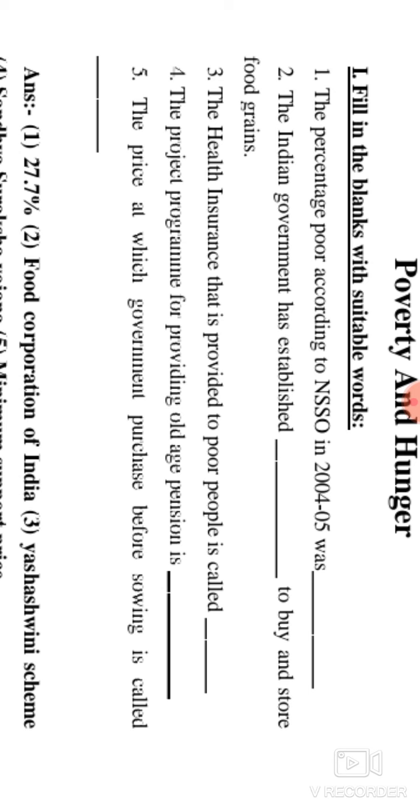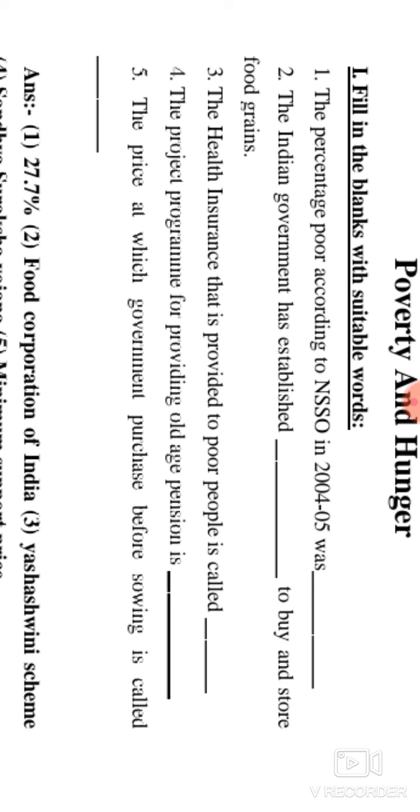The Indian government established the Food Corporation of India to buy and store food grain. So according to that, the Indian government has to establish the Food Corporations of India. So it establishes them, and in this it has to purchase and store food grains.